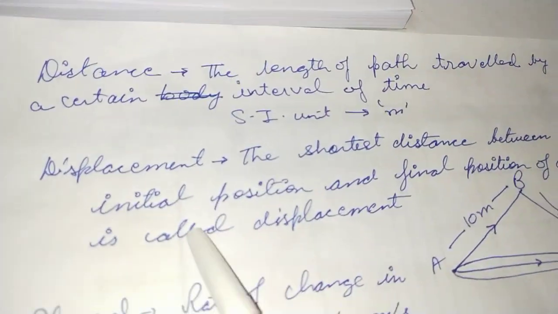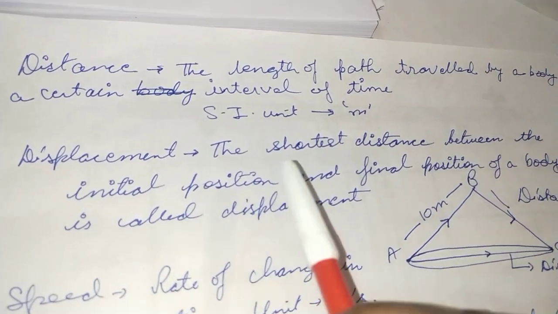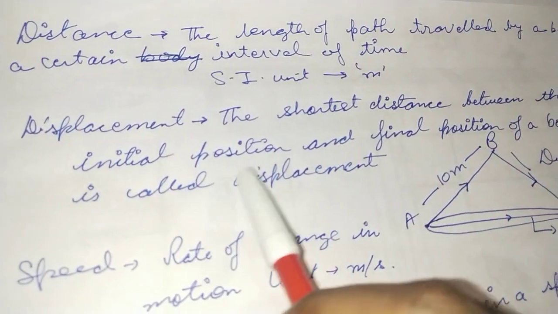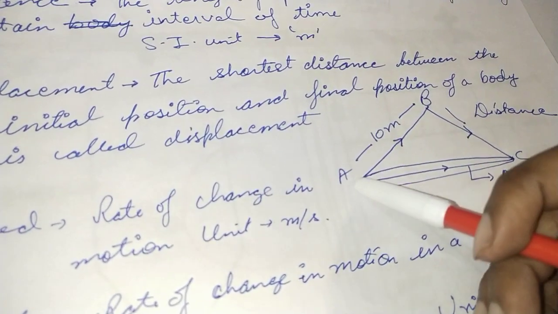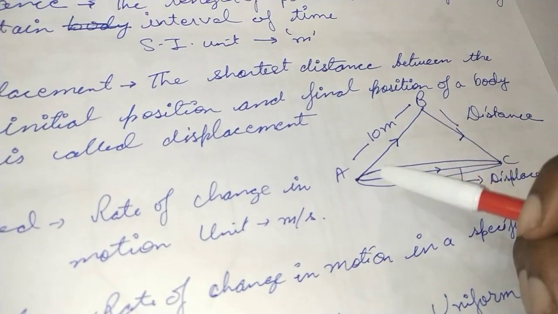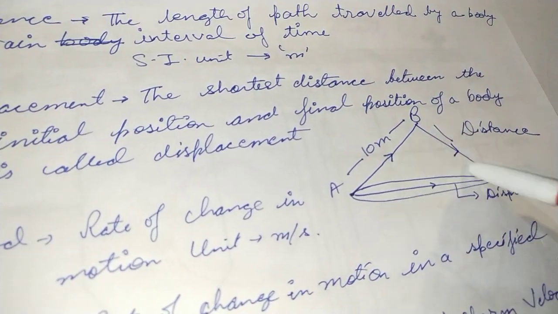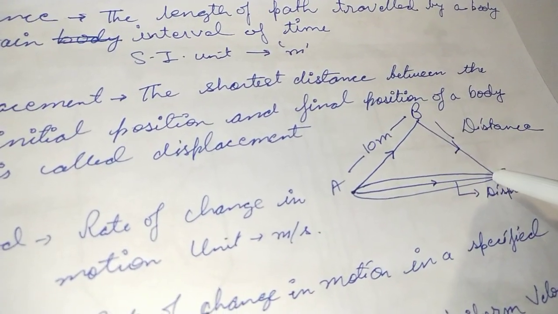And the displacement, now this is something that you will have to be very particular about whenever we use this word. This is the shortest distance between the initial and the final position of the body. Let's say I have point A, point B and point C, and an object started moving up the hill from point A, reached point B and then point C. So that means the distance will be AB plus BC.